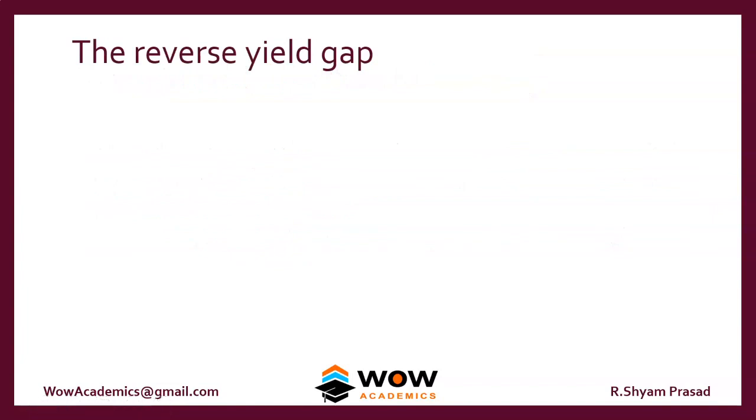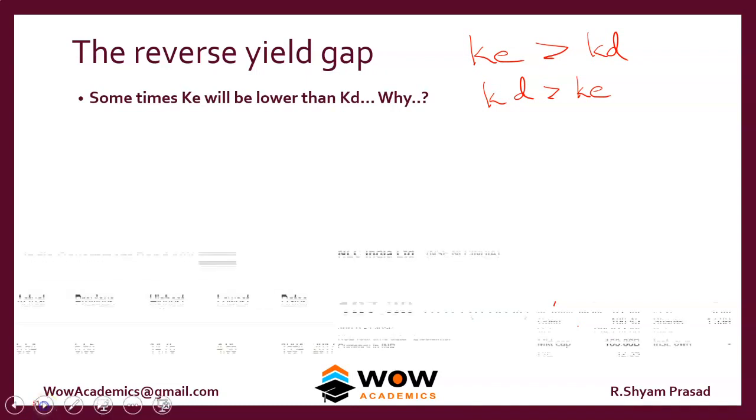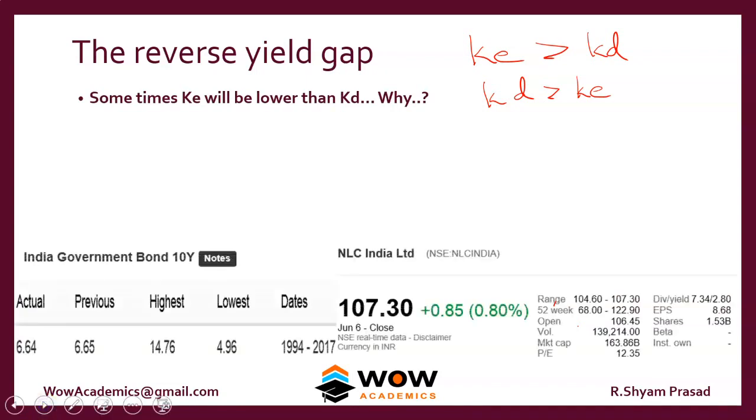There's something called a reverse yield gap. Just now we saw that KE will be higher than KD. Okay. So sometimes KD can be higher than KE. So we look at those instances. Sometimes KE will be lower than KD. Why is that? See, we look at this table.